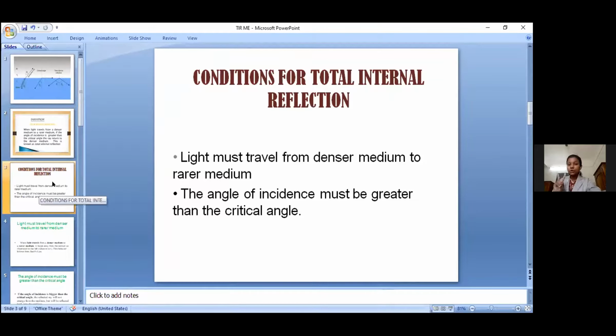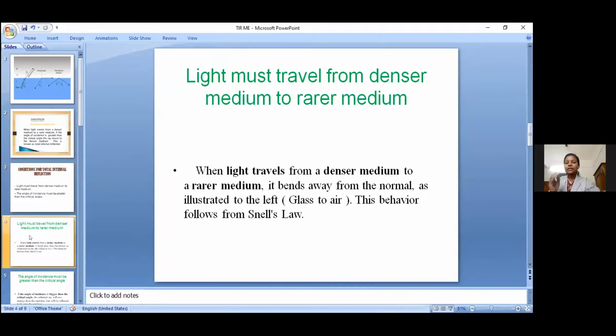There are two major conditions. The first condition is that light must travel from a denser medium to a rarer medium. And the second one is that the angle of incidence must be greater than the critical angle. These are the two major conditions for total internal reflection. Then we discuss more about the first condition.